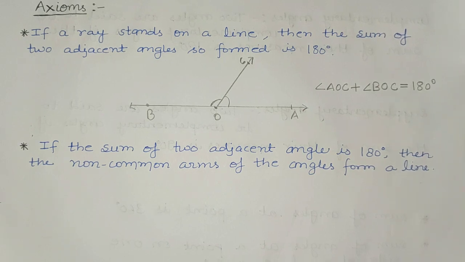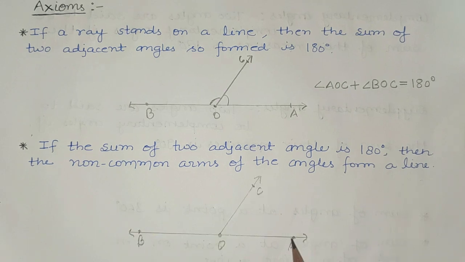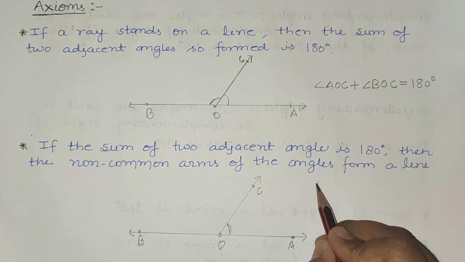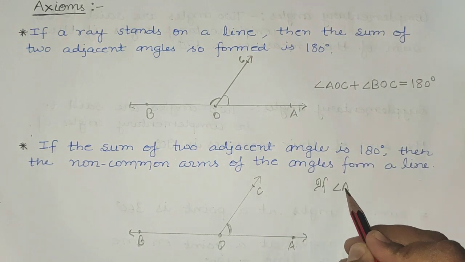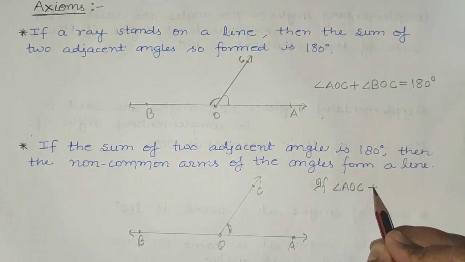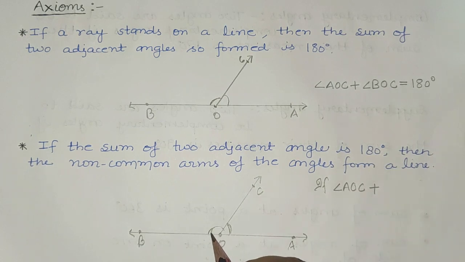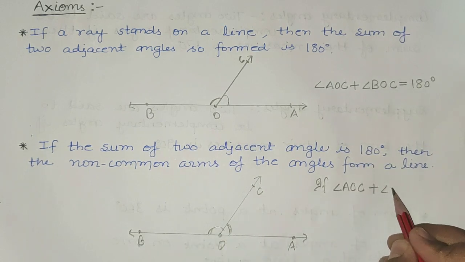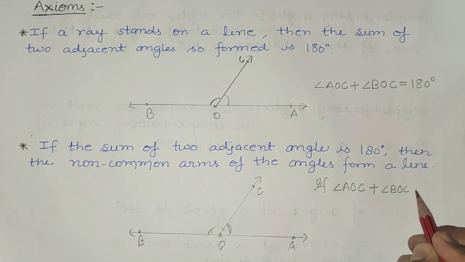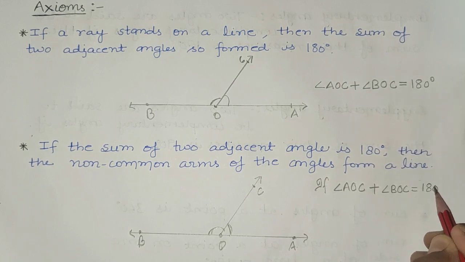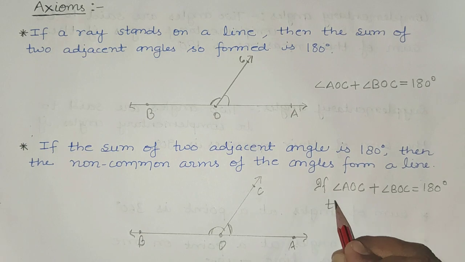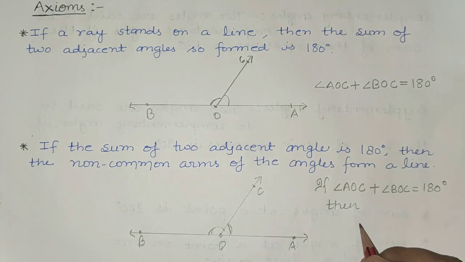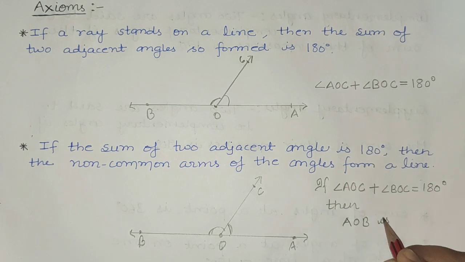Here it is said that if angle AOC plus angle BOC is equal to 180 degrees, then AOB is a straight line.